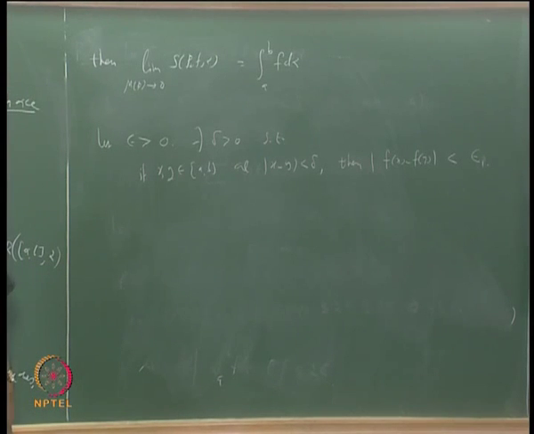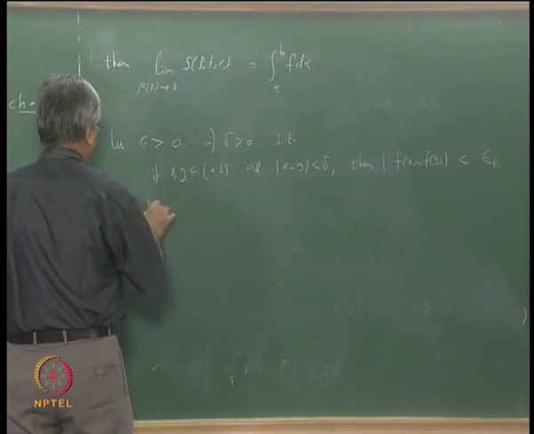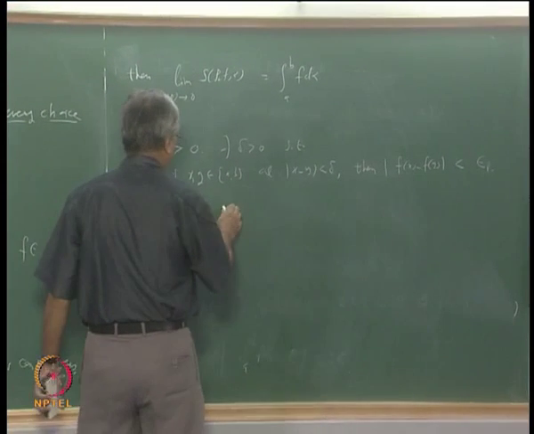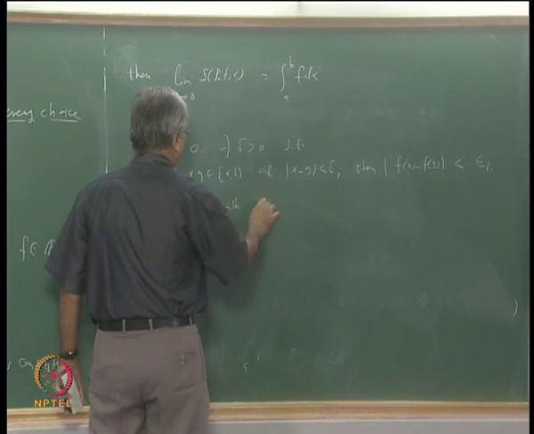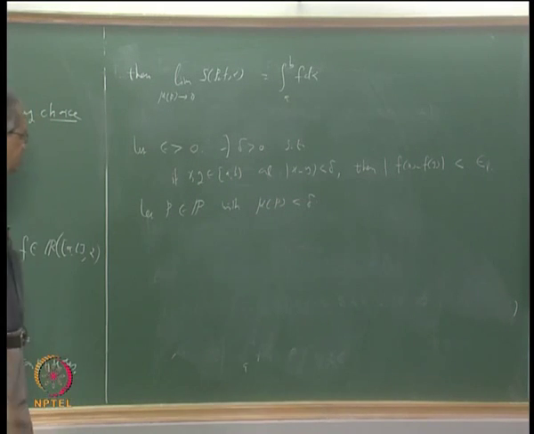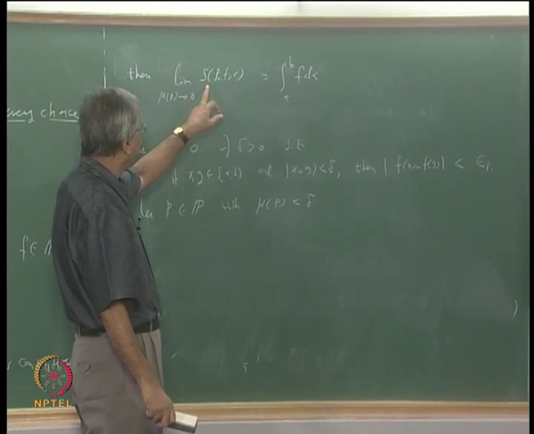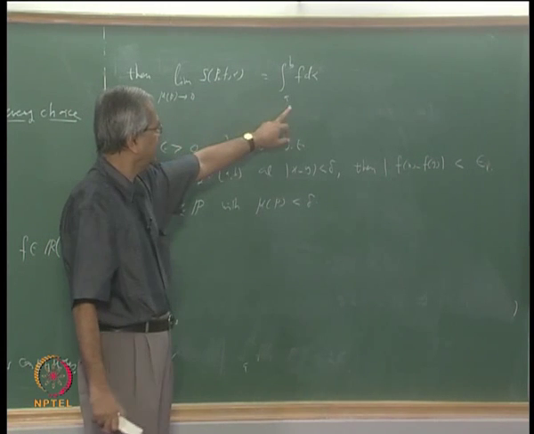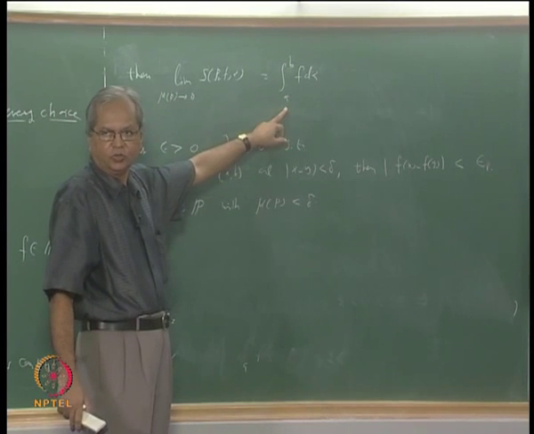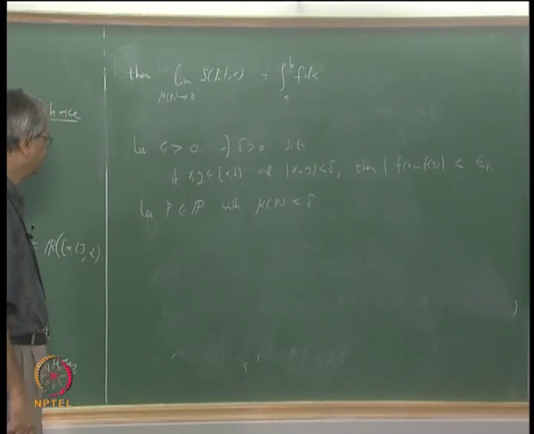So let P belong to the set of partitions with mesh of P less than delta. Then what we want to show is that for such a partition P, the difference between the Riemann-Stieltjes sum and this number, the integral from a to b of f d alpha, is less than epsilon.